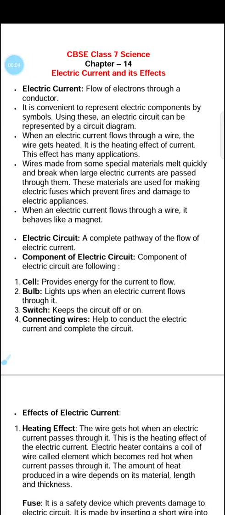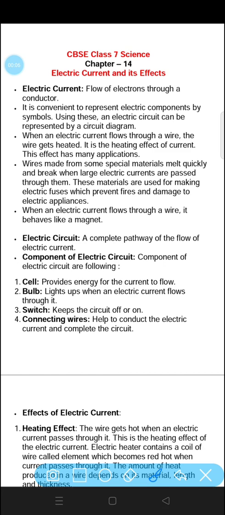Today we are going to study a new chapter, that is electric current and its effect. So first of all, let us know what is electric current. Electric current is flow of electrons through a conductor. The light that is glowing in your rooms is because of electric current. Whatever electronic gadgets or appliances that you are using, that is working because of electric current.